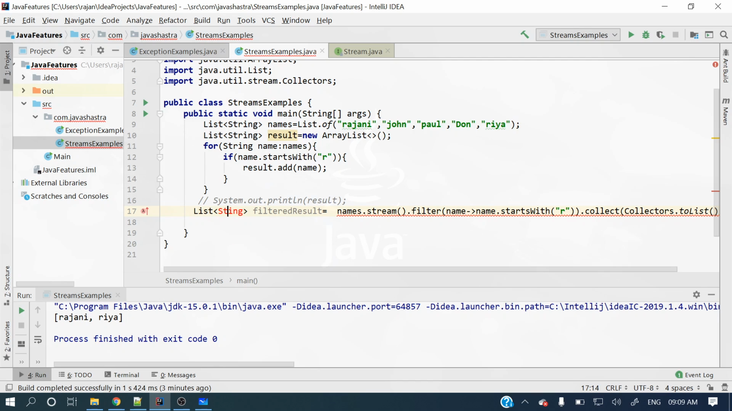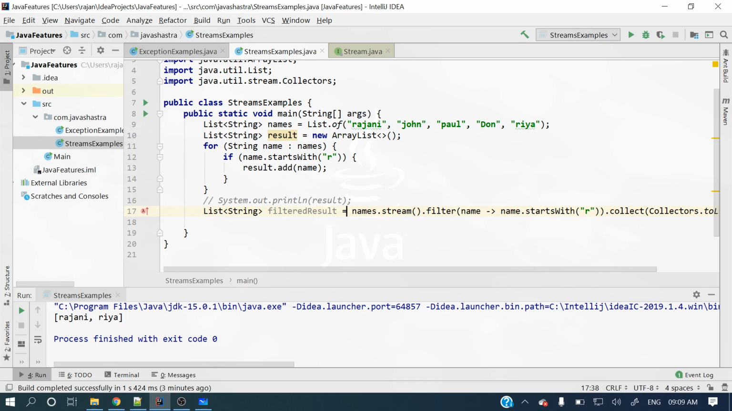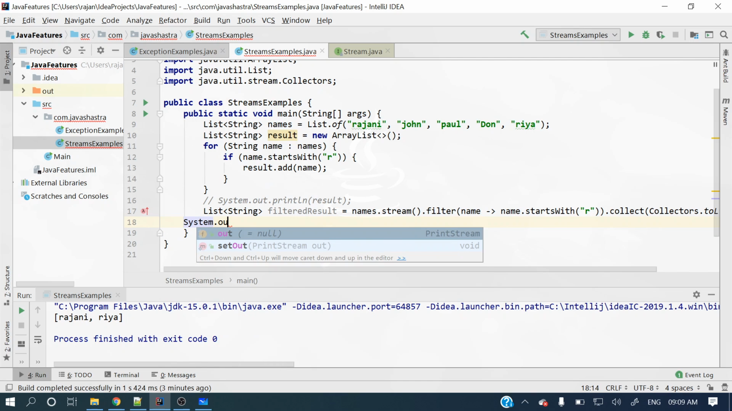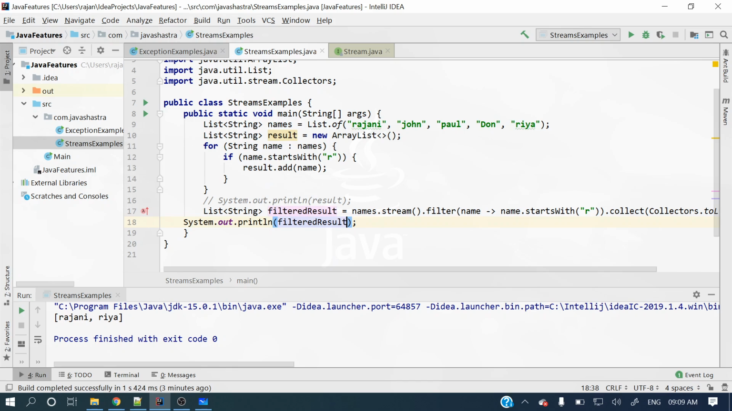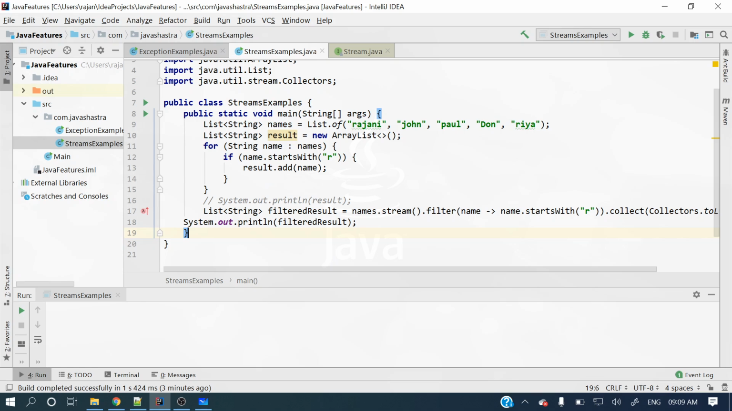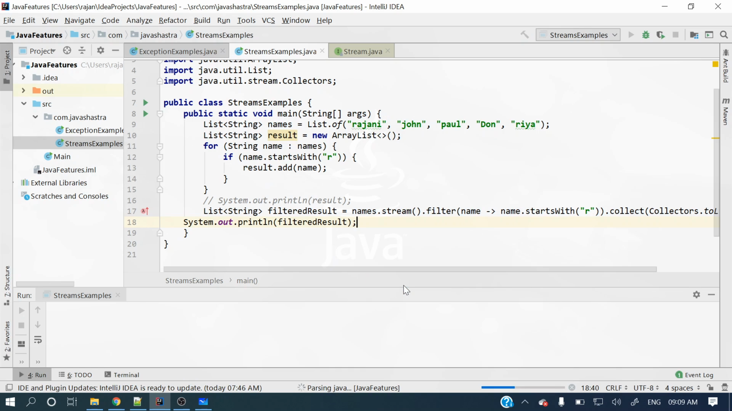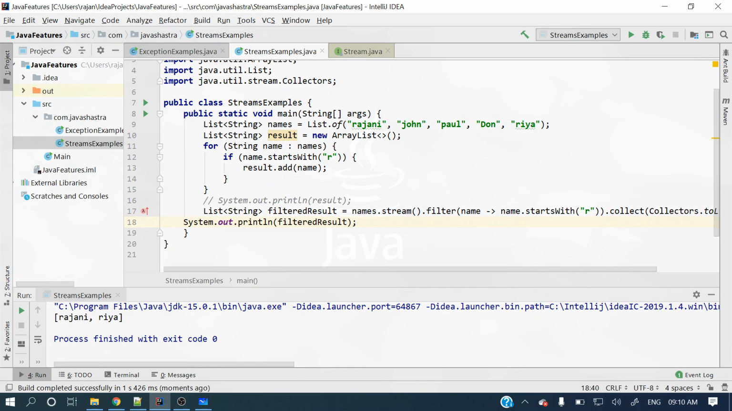Why is it complaining? Okay, so here we go. Let me print this one and we're going to see. System.out.println, and let's paste that one. Let me clear this. Now let's run this code. Here we go. You can see Rajni and Ria are coming and printing in the console, right? So it's working perfectly.